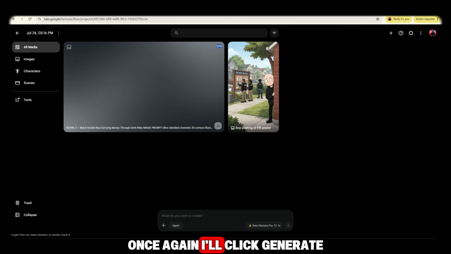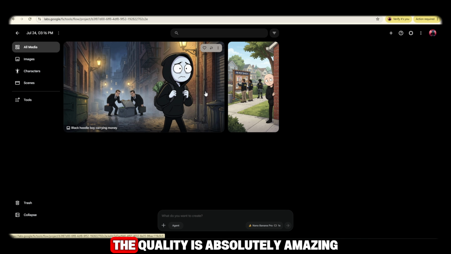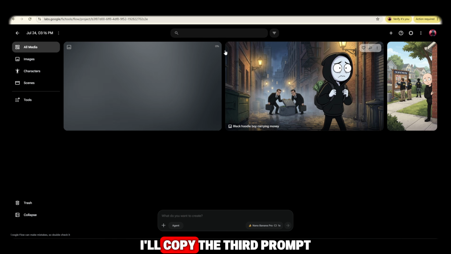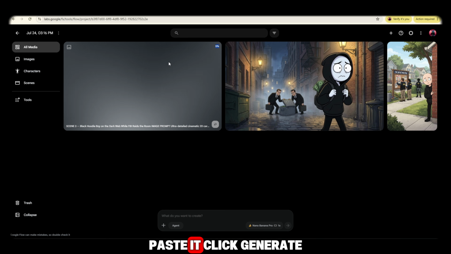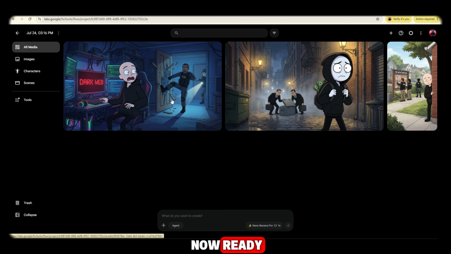Once again, I'll click Generate. Wow, look at this second result. The quality is absolutely amazing. Now let's repeat the same process for the third image. I'll copy the third prompt, paste it, click Generate, wait a few moments, and there it is. Our third image is now ready, and once again the quality is fantastic.